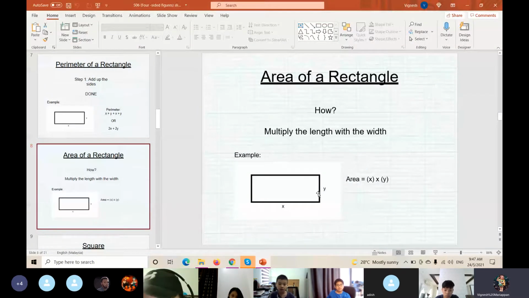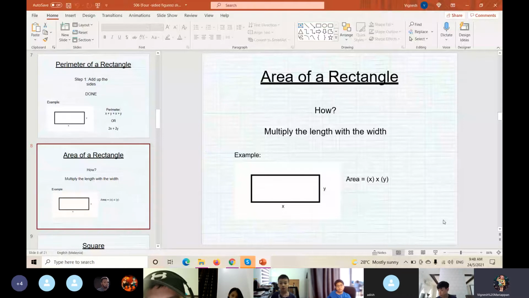So every time you want to show the working of the rectangle, you have to write the formula. It's very, very important. No formula, as I told you when you were in grade 4, no marks will be given, correct? Working is a must, but with no formula, the marks will be deducted. Correct or not? Yes, teacher.